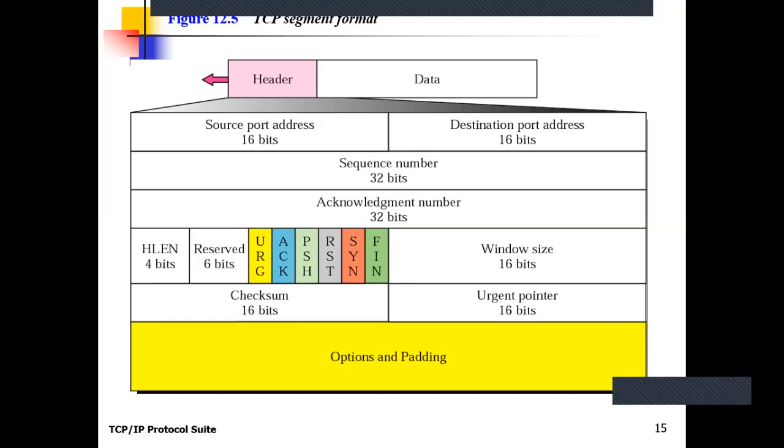For example, a segment contains 1000 bytes, and of those 1000 bytes, 500 bytes are urgent data which should be sent, or should be allocated the sequence number, before the non-urgent data. So the urgent pointer defines the size of the urgent data.